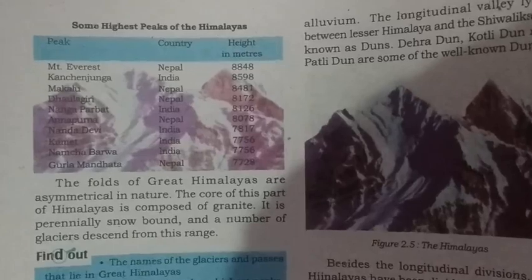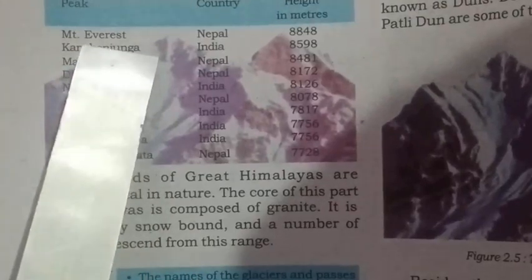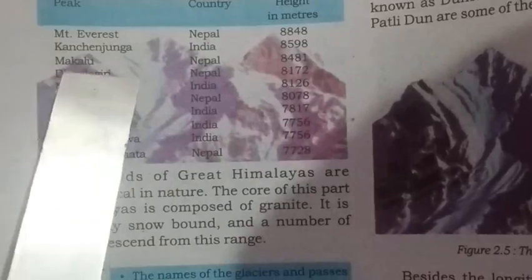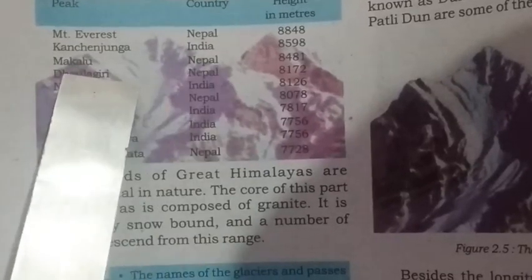If you talk about the mountain peaks of this area, the Himadri in the Himalaya, most of the important peaks are there in this area. Mount Everest, which is in Nepal, 8,848 meters, the world's highest peak. Then Kanchenjunga in India, 8,598.